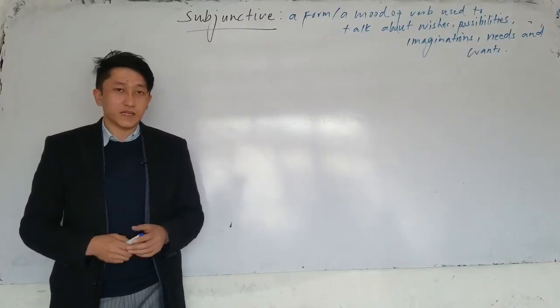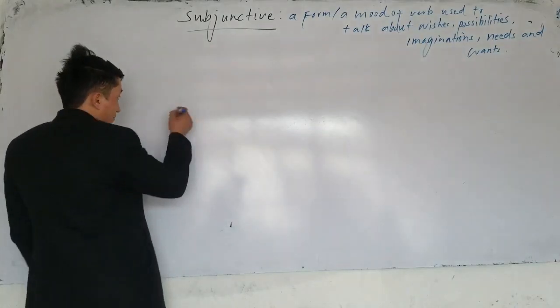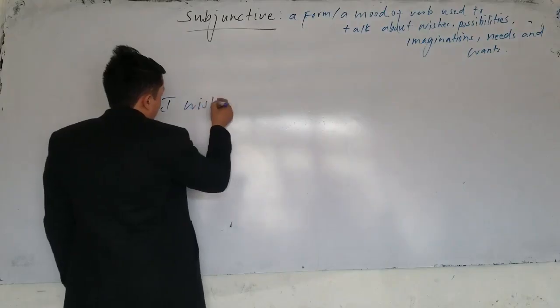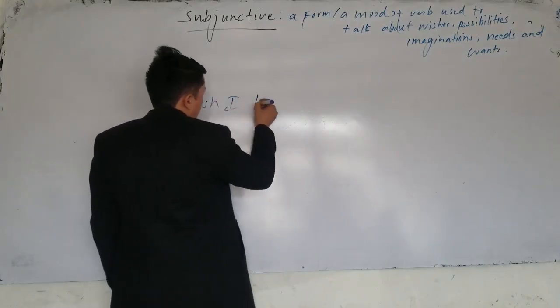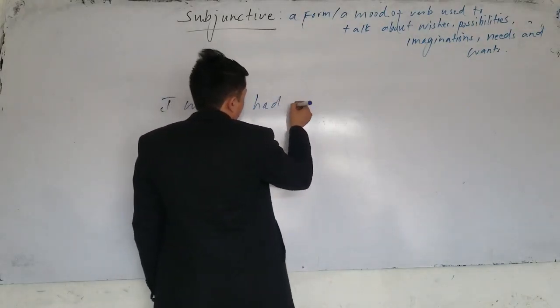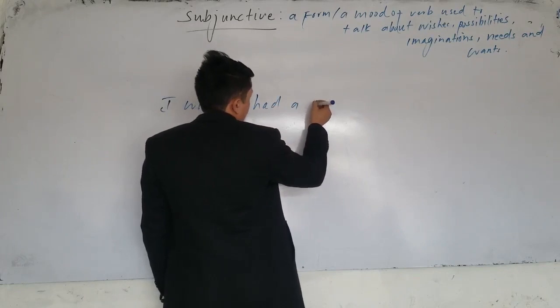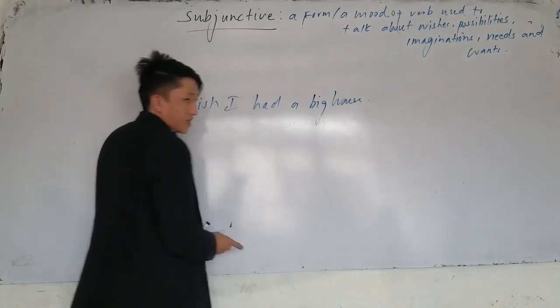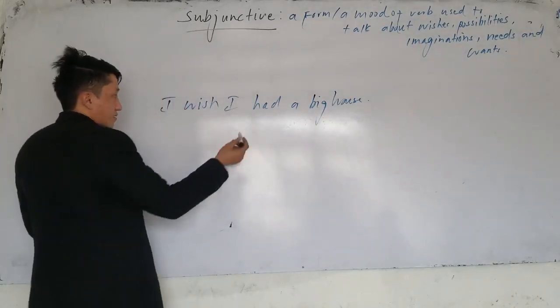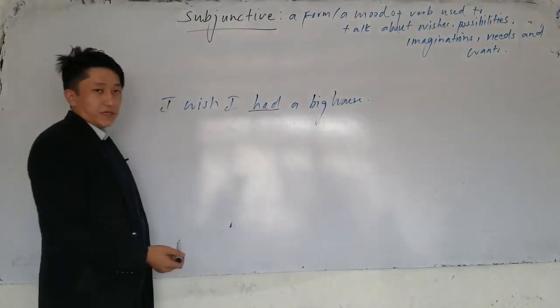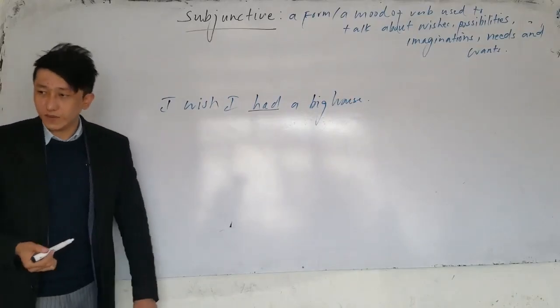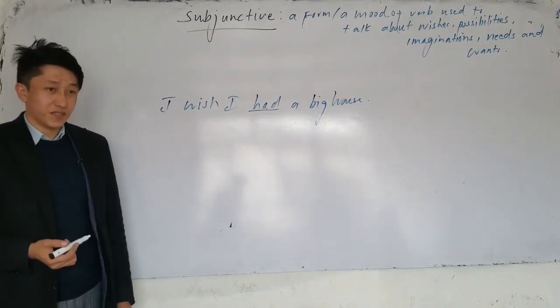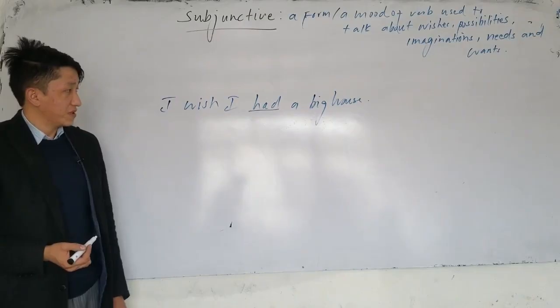For example, for a wish, if I say, I wish I had a big house, a mansion. Now in this sentence, this structure is a form of a verb. It talks about the possibility. It talks about my imagination. So here it's not real.